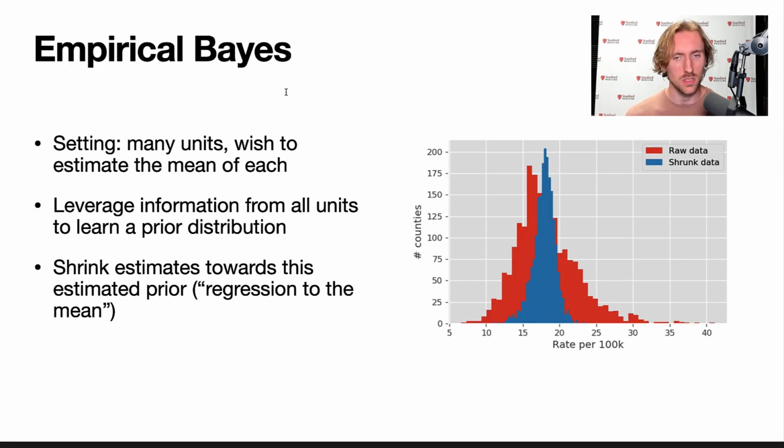Say we have data for many units, and we want to estimate the mean of each. Because of noise, these measurements may vary greatly from the true value we want to estimate. But if we have a prior distribution for the underlying means, we can shrink the measurements to better estimate the true values. This process is called empirical Bayes, because it shrinks without Bayesian assumptions that may be incorrect. This kind of estimation is sometimes colloquially called regression to the mean, since future measurements for each unit will likely be closer to the overall mean. The plot on the right shows raw, noisy data in red, and the narrower, shrunk data in blue.